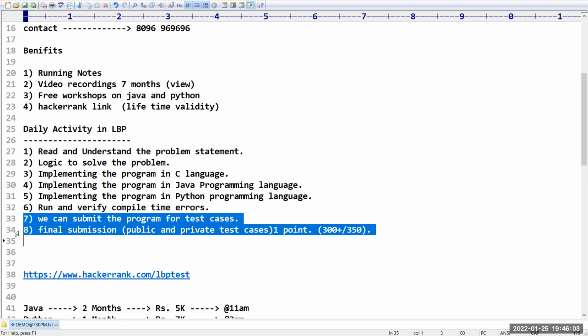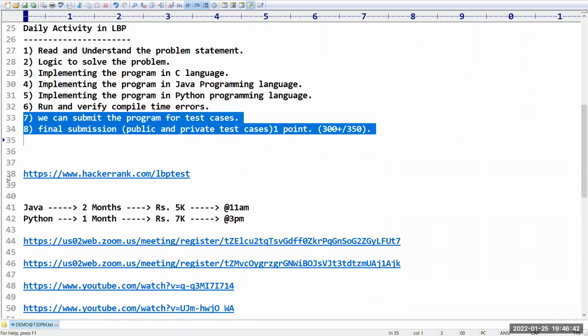Generally, if a teacher is explaining a theory concept or mathematics on the board and you are unable to understand a formula, he will take one example and solve it. Still, if you are not getting it, he will take one more example and solve it. In the same way here also, you need to understand the problem statement first. If the problem statement seems somewhat difficult, you can take one public test case and analyze it. So for that we are enabling some test cases as public, and the remaining will be hidden. You need to write the program for that.